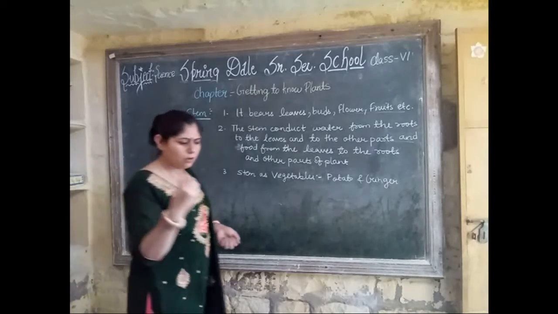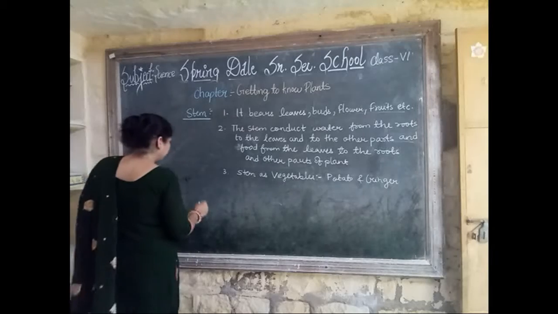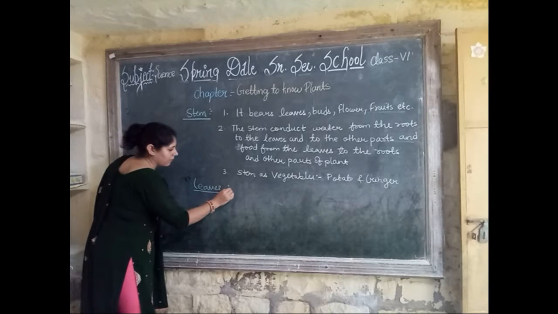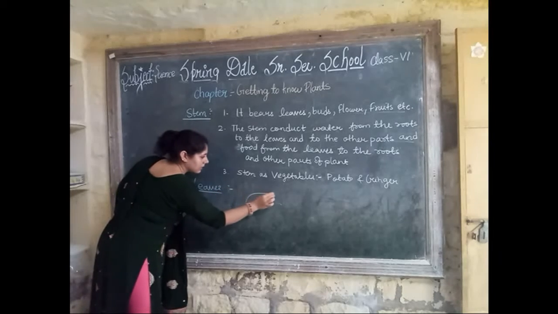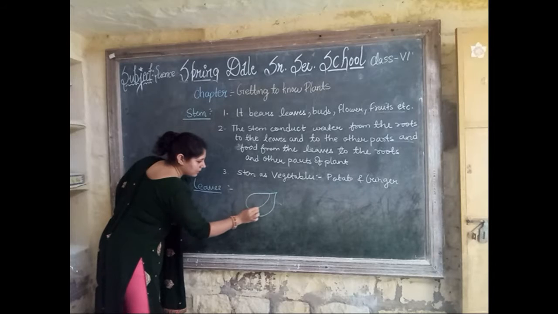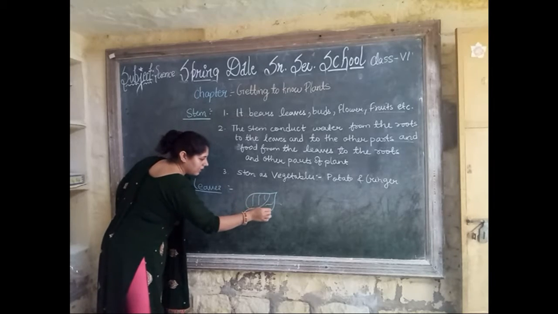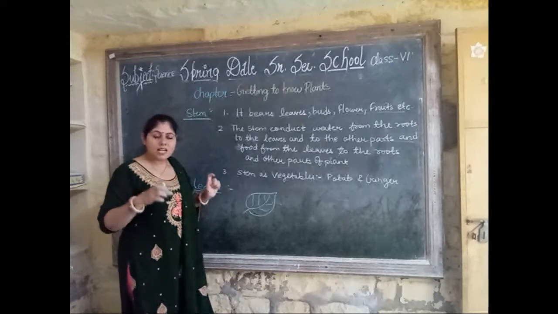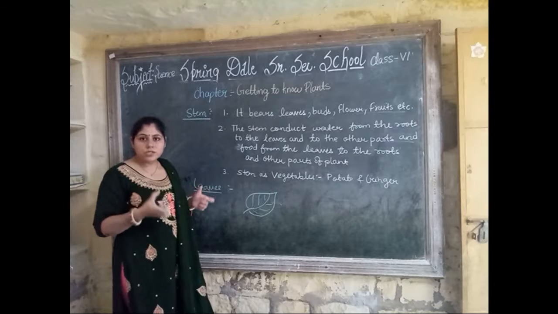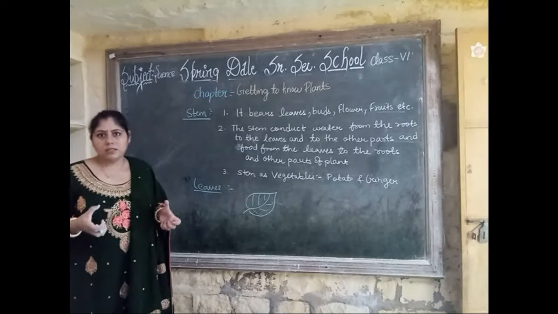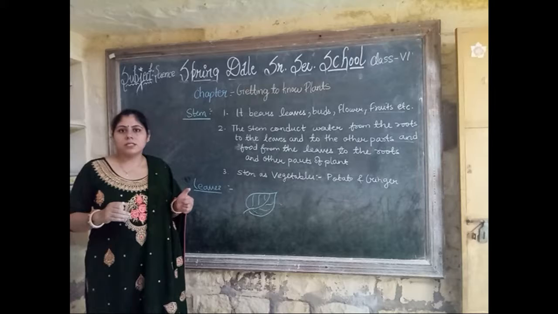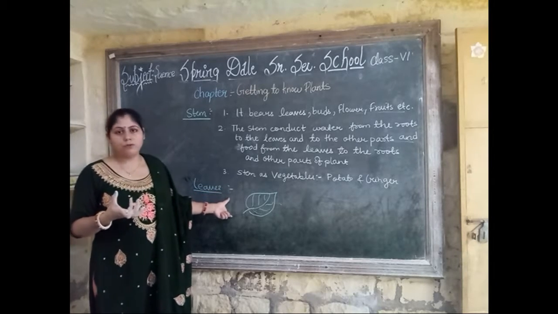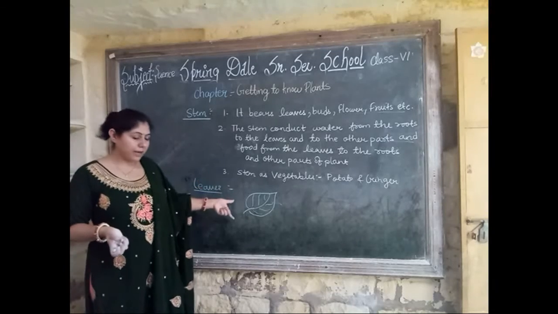Now, what is the function of leaves? A leaf is like this, mostly green in color. Why is green the color of leaves mostly? There is a reason, which is the process of photosynthesis, where there is a word, chlorophyll, the green pigment.